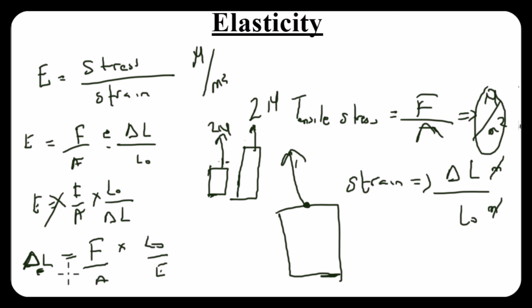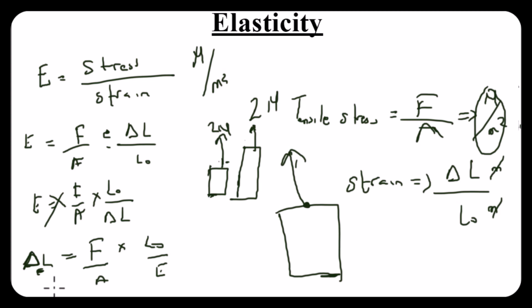Change in length is inversely proportional to the area. So the higher the area, the lesser the change in length, and the higher the elastic modulus of the object, the lower the change in length of said object. I think we've talked about this before now.